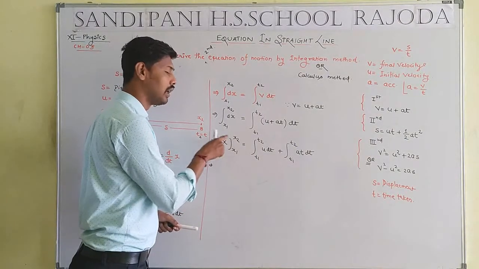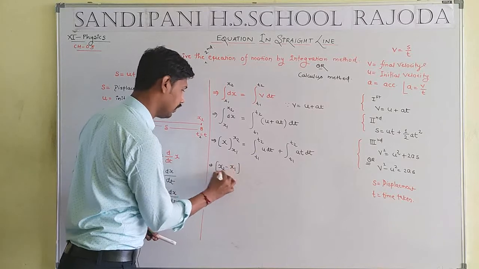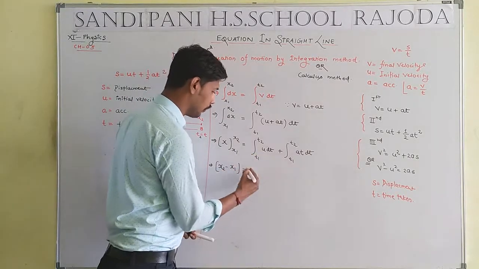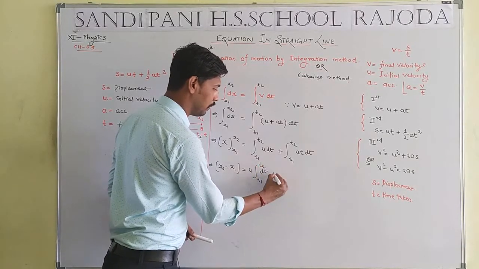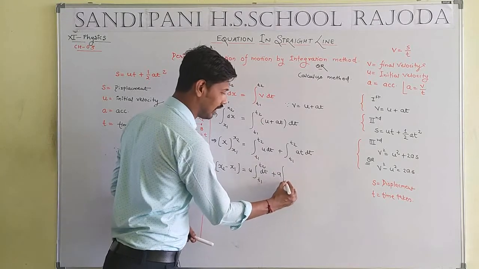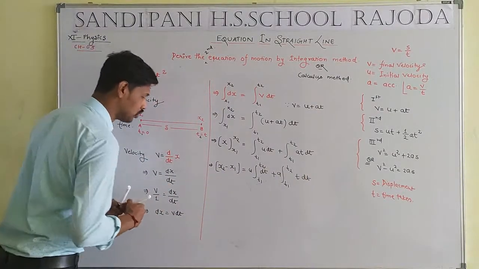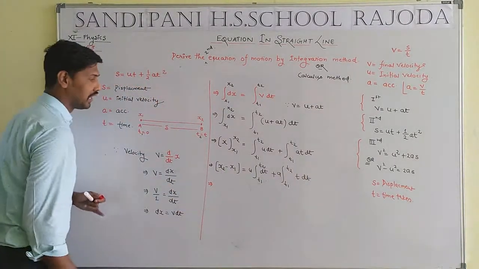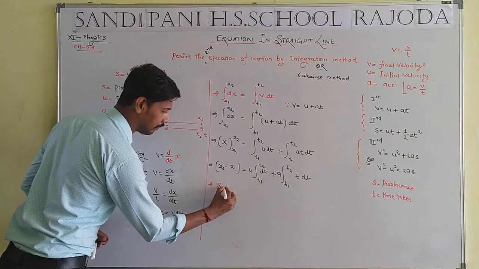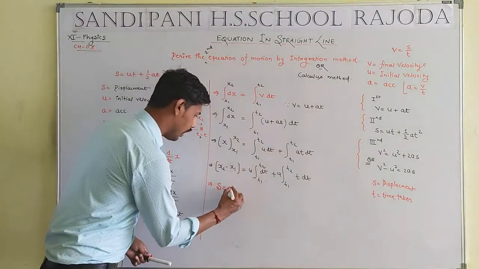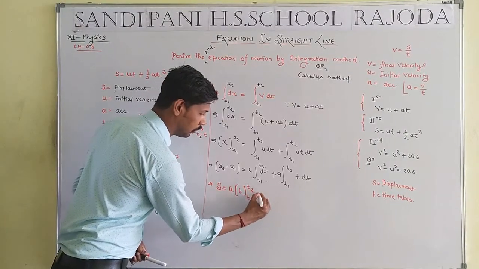Now time to solve the limit. How to solve? Upper limit minus lower limit. u will go outside, integration dt from t1 to t2, plus a will go outside, integration t dt from t1 to t2. Student, now time to solve the limit. x2 minus x1 total will be equal to displacement, that means capital S. u outside, integration dt means t with limit t1 and t2, plus a.